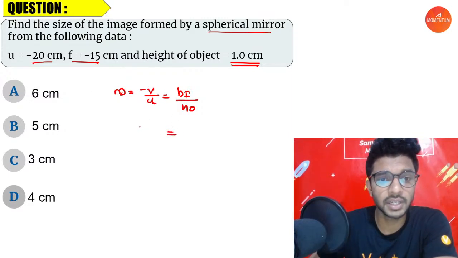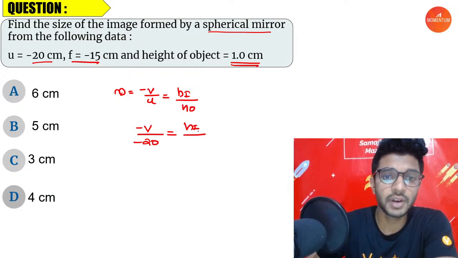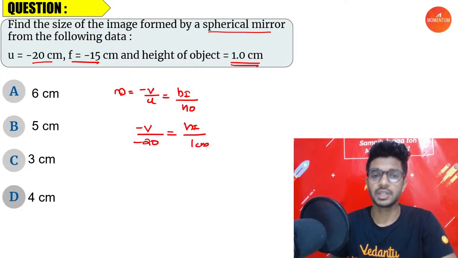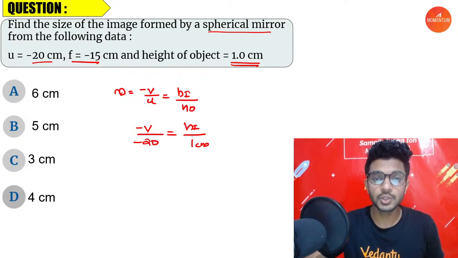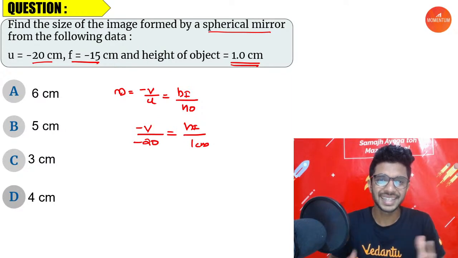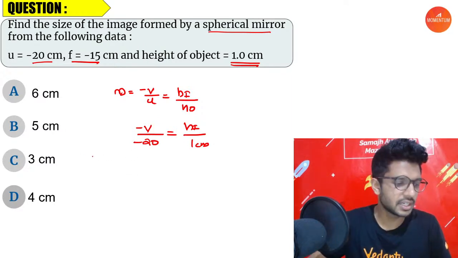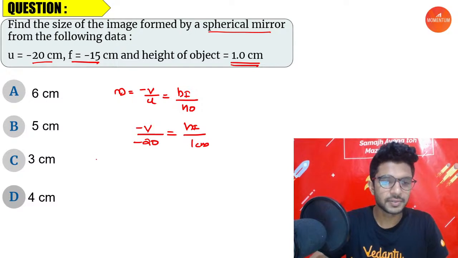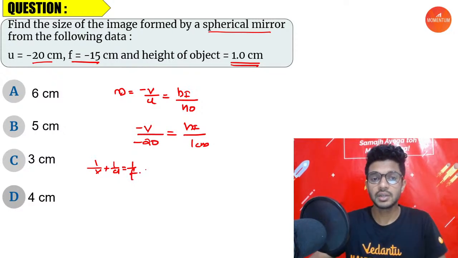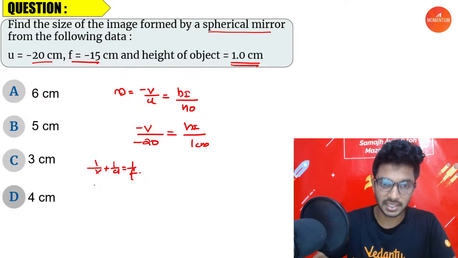v is something which you don't know, which means the image distance. You already have u, which is minus 20. Height of the image has to be found out. Height of the object is 1 centimeter. So let's find out v, so that from the equation we can find out the height of the image. How can we find v? Just use the mirror formula. What is the mirror formula? 1 by v plus 1 by u equals 1 by f. Mirrors with a plus sign, for lenses it is negative. So don't make a mistake in these things.